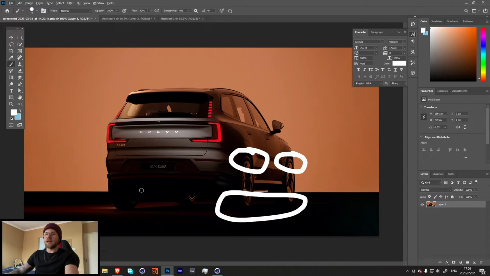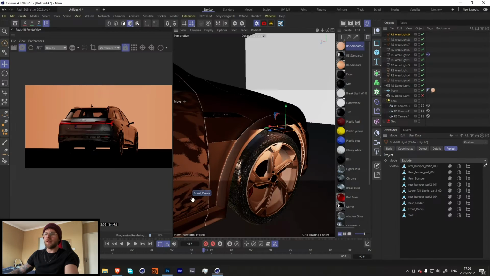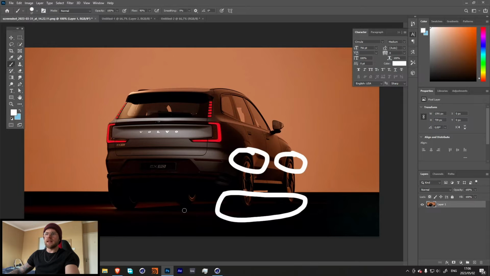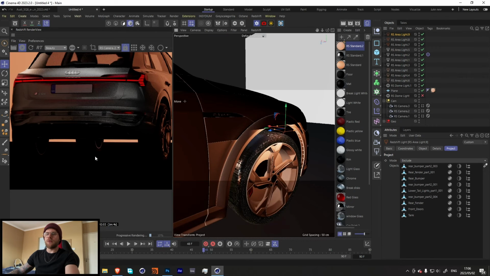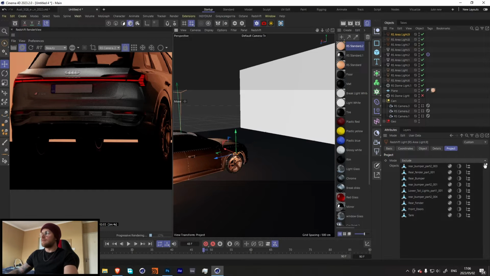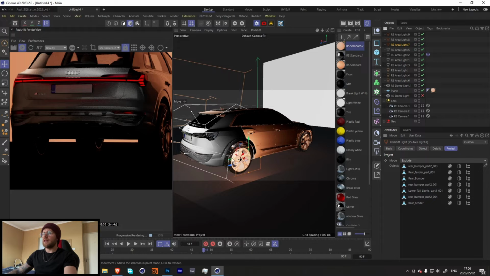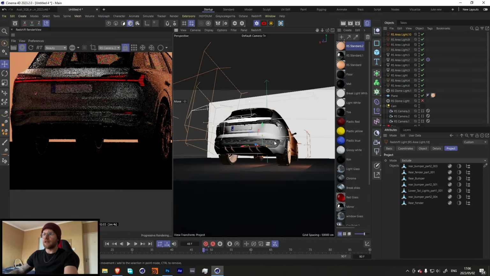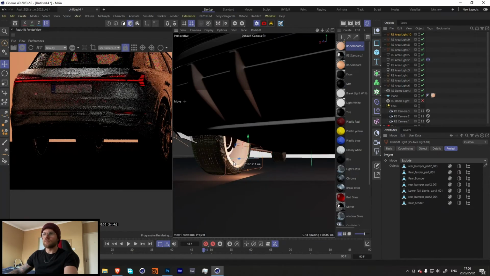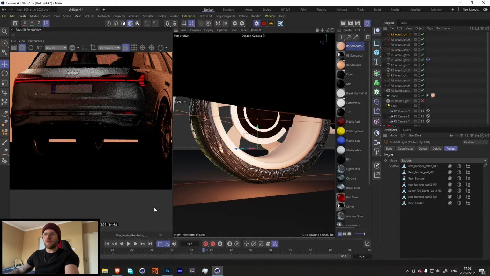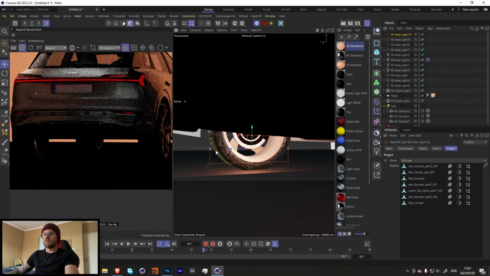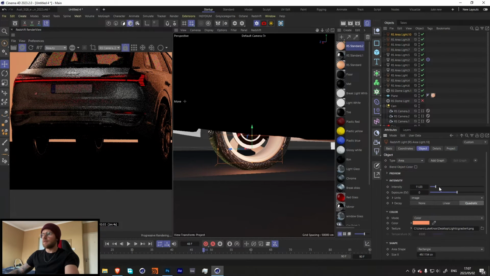Cool, so the next bit of lighting I think we should focus on is the wheels over here. Because at the moment, this wheel is nicely highlighted, kind of like that, although it's only on the rim. We want to highlight a little bit of the actual tire itself. So let's take this light over here, seeing as though we're going to be using the same color, and let's drag it down here. Cool, so looking at the reference over here, we want it to be quite subtle. Something like that, and then let's just bring down our intensity.